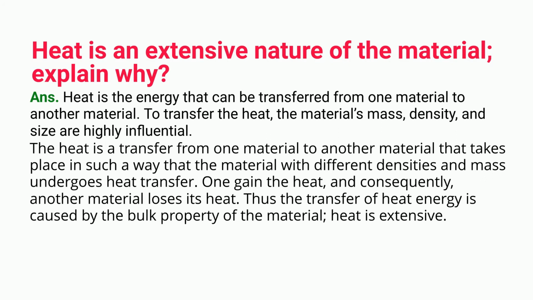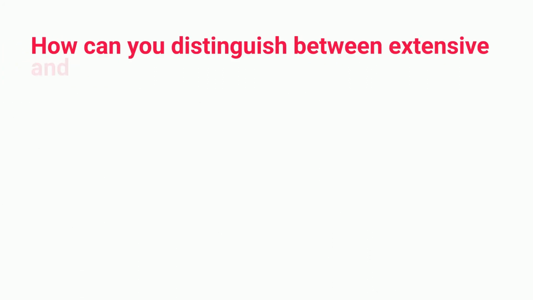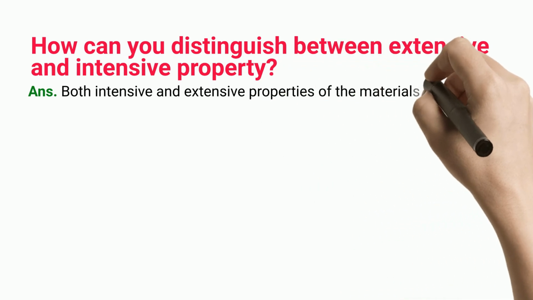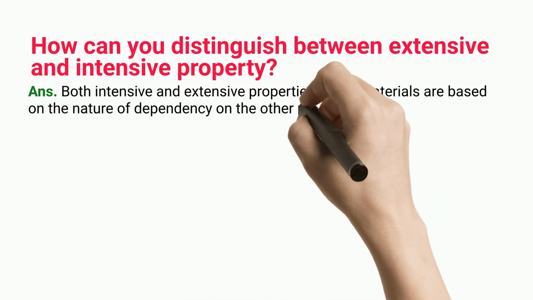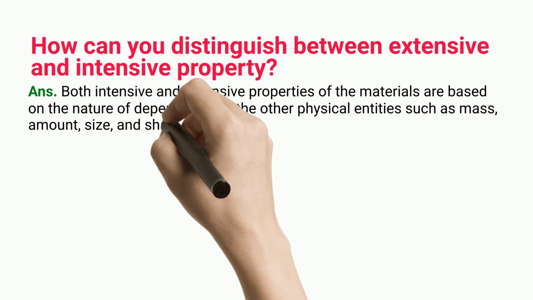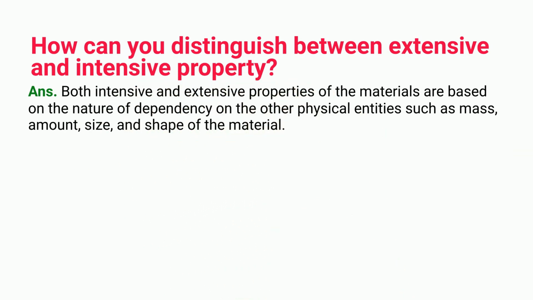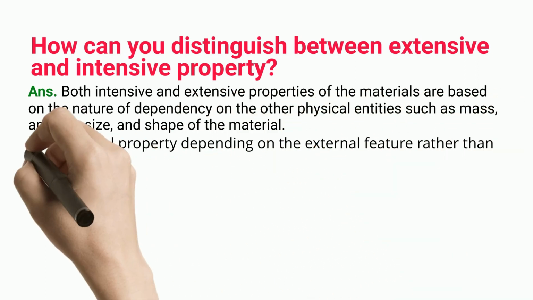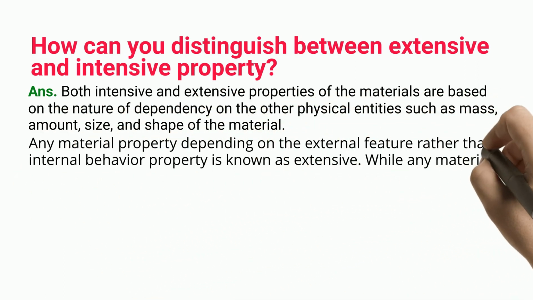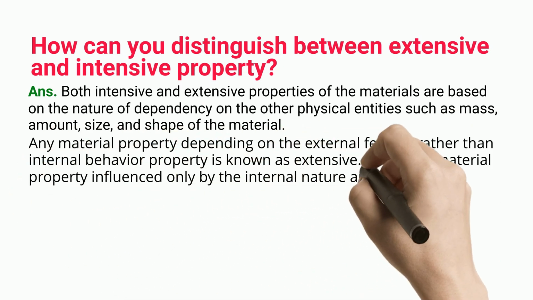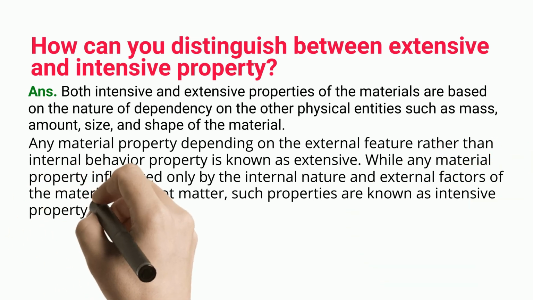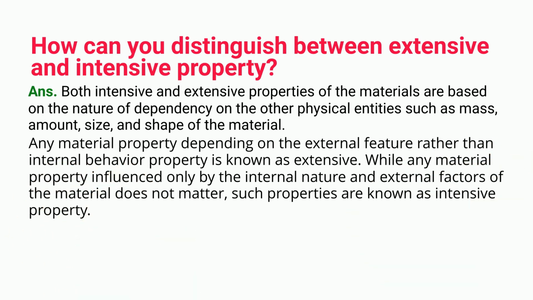Heat is extensive. How can you distinguish between extensive and intensive property? Both intensive and extensive properties of the materials are based on the nature of dependency on other physical entities such as mass, amount, size, and shape of the material. Any material property depending on the external feature rather than internal behavior is known as extensive. While any material property influenced only by the internal nature, where external factors of the material do not matter, is known as an intensive property.